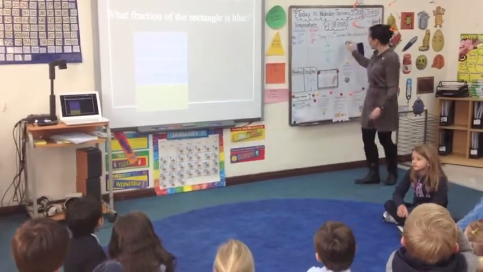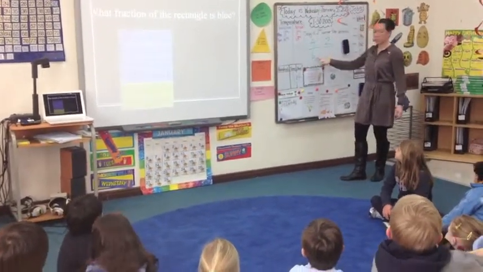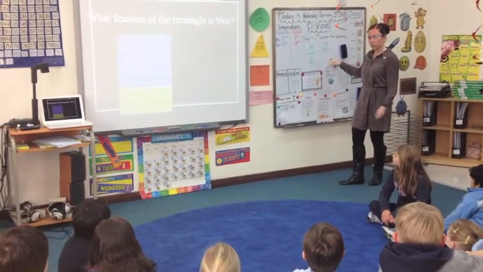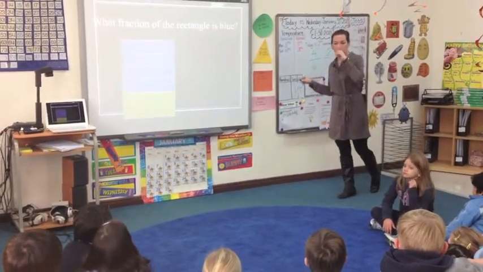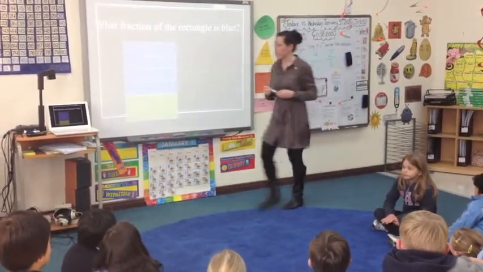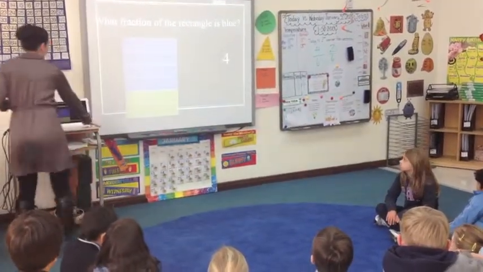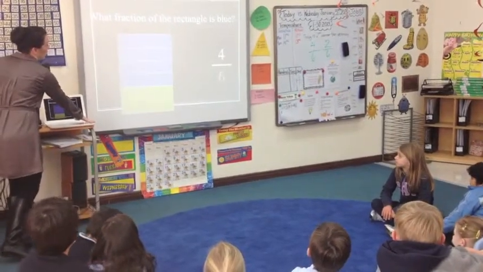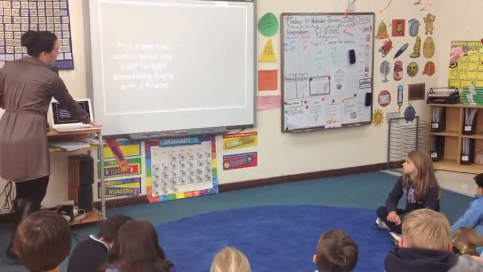2. 2 out of how many? What's the denominator? 2 out of 6. I'm talking to Daniel. How many? 6. Very good job. Friends, we need to remember to raise our hands. So it shows us here, 4 out of the 6 are blue.